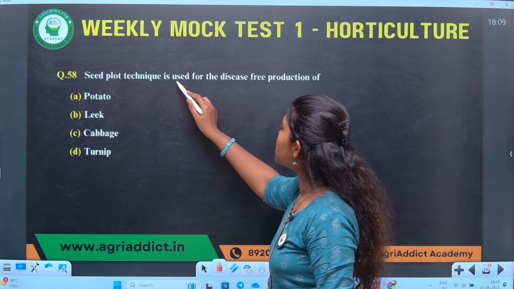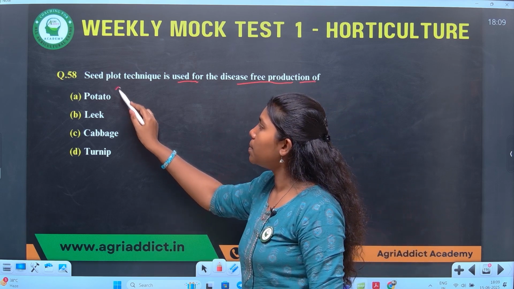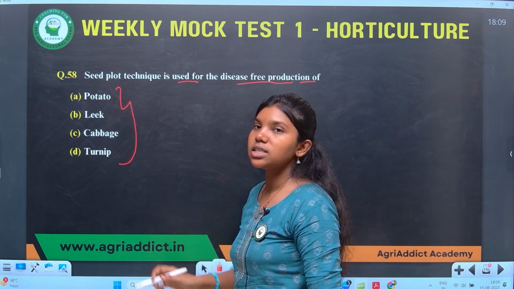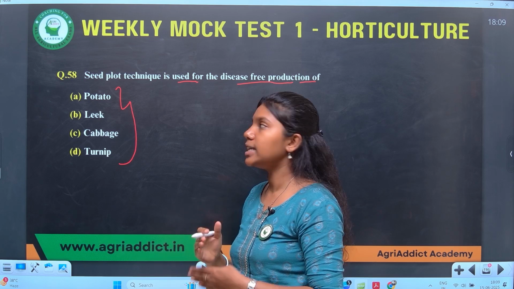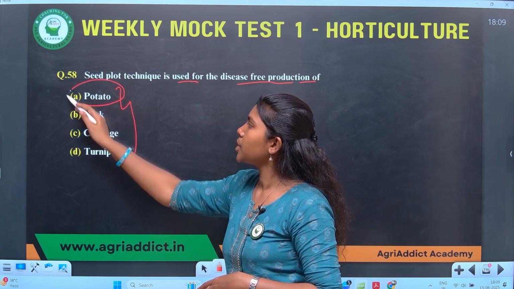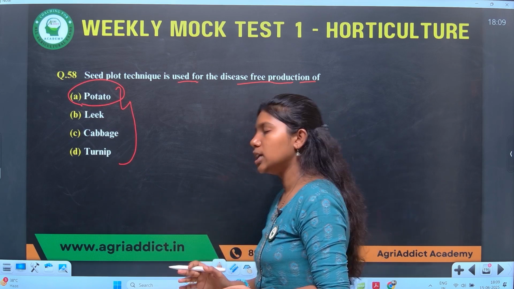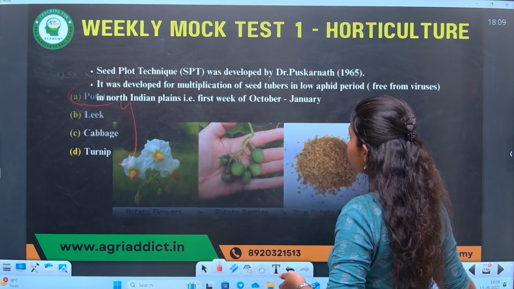Seed plot technique is used for the disease-free production of one of these crops. Seed potato is produced using a technique known as seed plot technique. The answer for this question is potato. Potato seeds are produced using seed plot technique. What is seed plot technique? We'll know in the next slide.